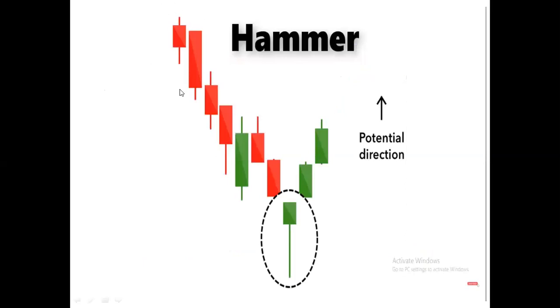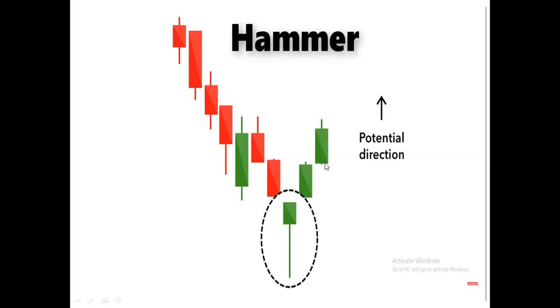See, how does a hammer look after a downtrend? You see, there is a very strong downtrend, and here also the price opens gap down. See, the price opens here with a gap down, and after that bears get full control and take the price far down. But at the lower price nobody wants to sell, then only buyers will take control, and see here bulls get control and take the price to the higher side and ultimately close above the opening price. We can see this low is here, but this high is here. This is a very bullish candle, and this is a hammer.